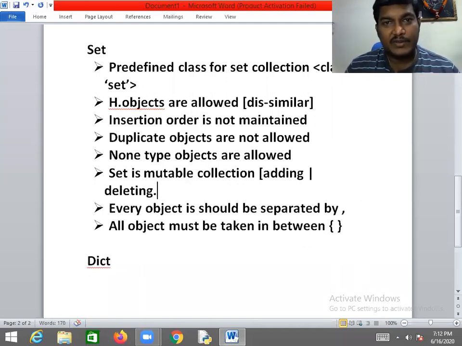Deletion is not supported. Insertion, what insertion is not supporting? Adding is not supporting. Then it is what, your friend? Immutable. It's okay. So if any collection allows you updating, adding, deleting, this type of operations allowed, it means that it is mutable. Yes. Now follow with me.